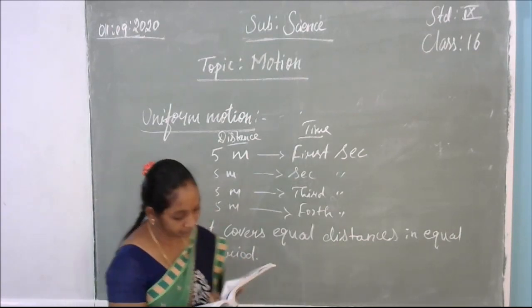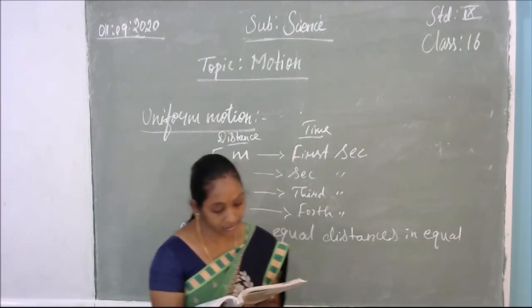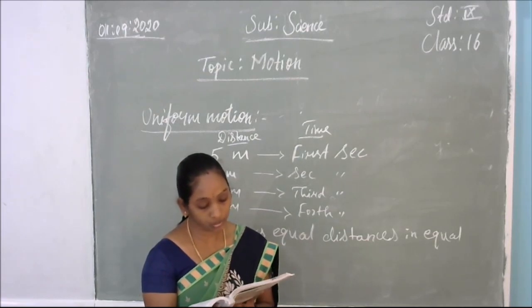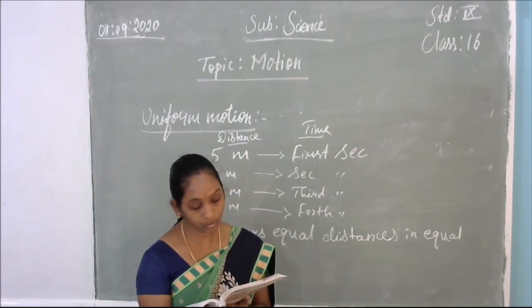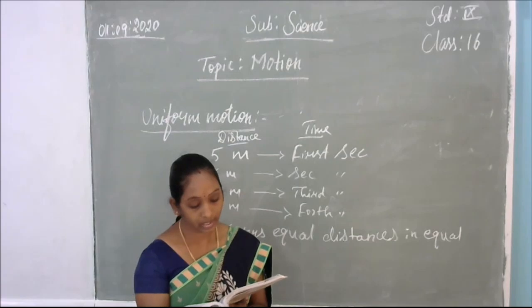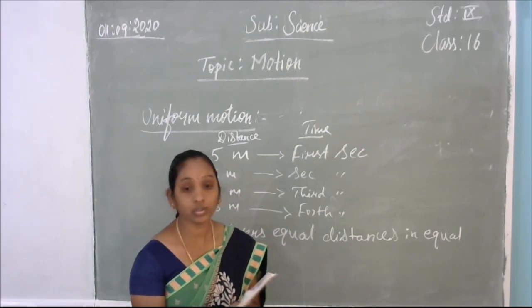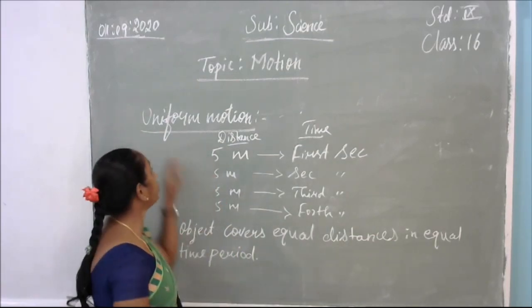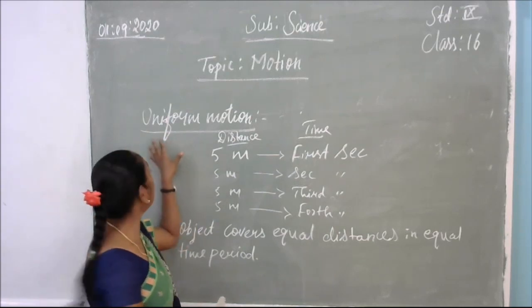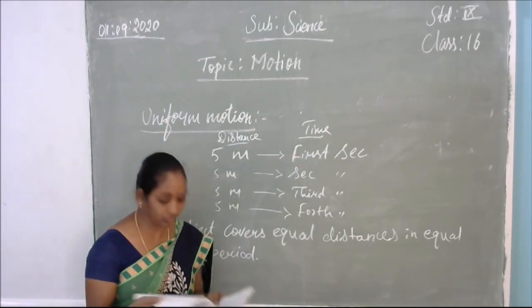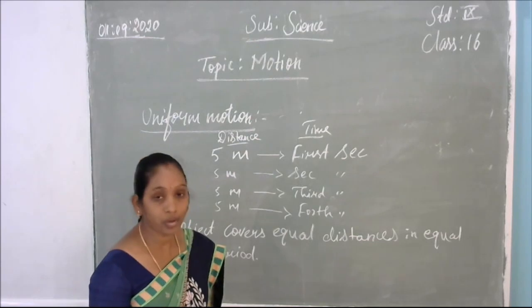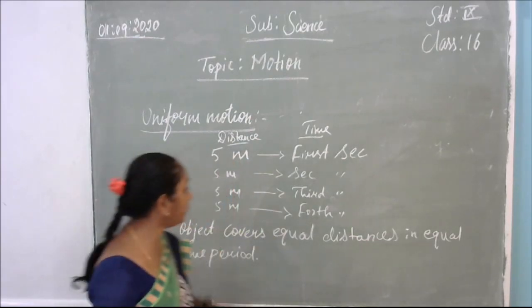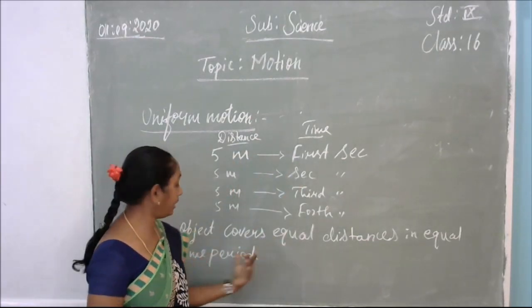That is uniform motion. The time interval in this motion should be small. In our day-to-day life, we come across motions where objects cover unequal distances in equal intervals of time. So there is another type of motion, that is non-uniform motion.